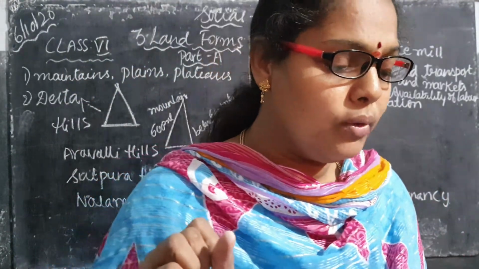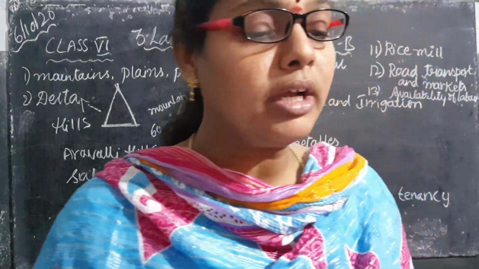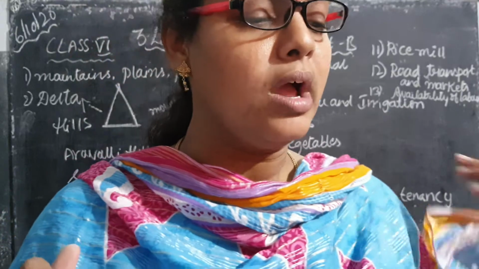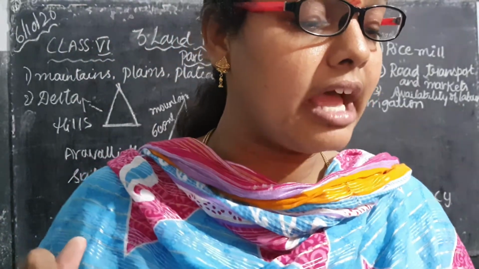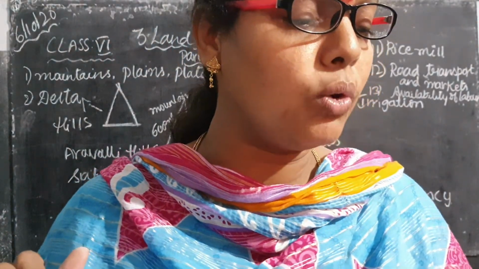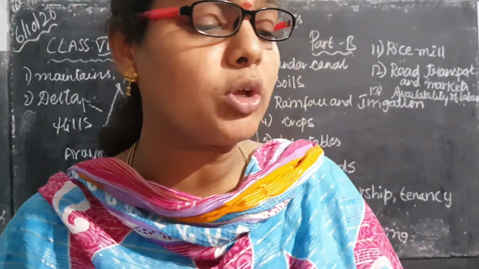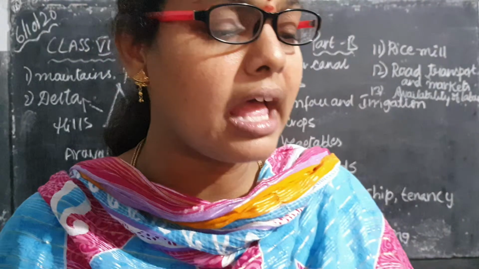Okay, children. Now we come to the next point. What type of vegetables are they growing in Penamakuru? Coming to the vegetables, they are able to grow them in low-lying lands if water is not sufficient for the second crop. What type of crops do they grow? Generally they grow paddy.